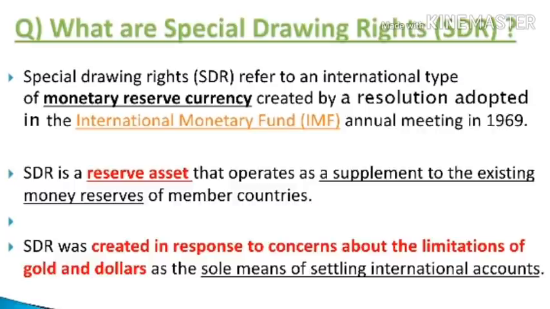Now let's talk about point number three. SDR was created in response to concerns about the limitations of gold and dollars as the sole means of settling international accounts. Prior to SDR, all disputes related to international accounts were settled either by using gold or dollars. But after the introduction of special drawing rights, all the member countries got another way of settling international accounts.